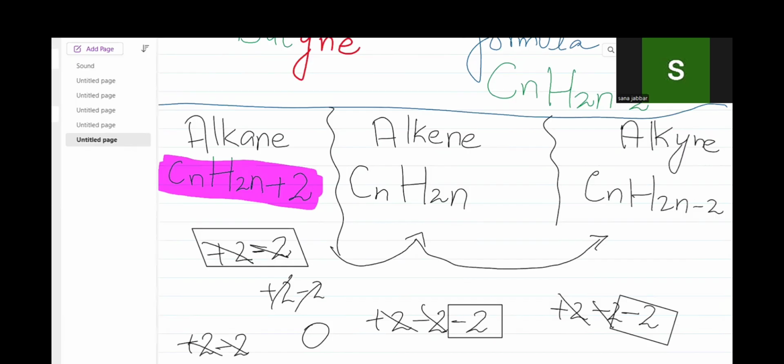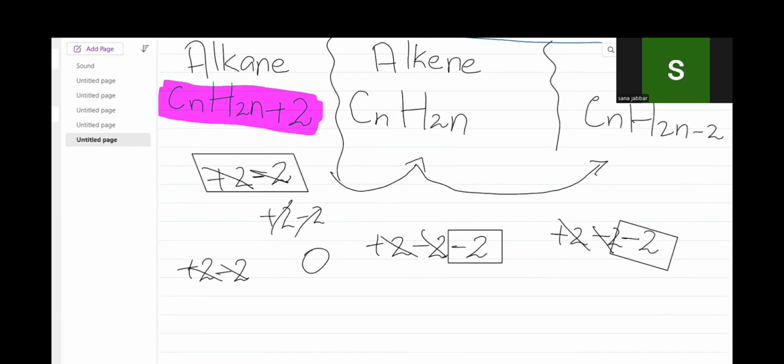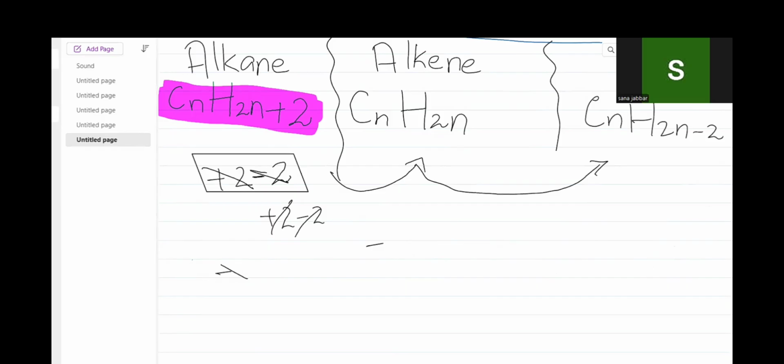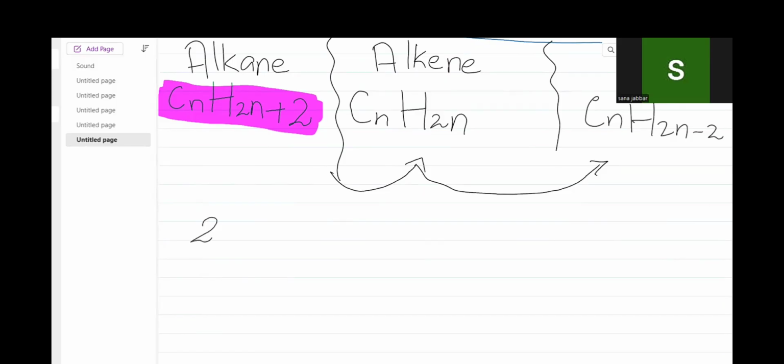Are you getting me? This is just an amazing trick. It will help you to memorize. I'm explaining again. Look here. This is the 2 which is present in alkane. Memorize it. There is a 2. I subtract 2 from this 2. What will be the answer? Plus 2 and minus 2 will be cancelled out.